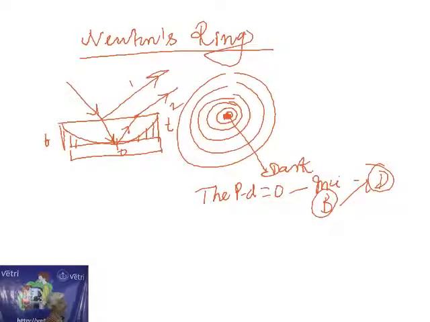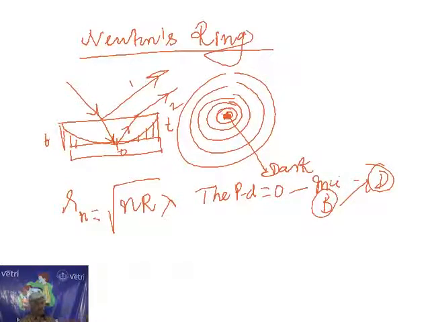Here also you have to find the radius of the nth dark ring. This is the first ring, this is the second ring, third ring. Like that, the radius of the nth dark ring can be calculated using the formula, where n is an integer, order 1, 2, 3, etc., lambda is the wavelength, and R is the radius of curvature of the plano convex lens. So this is the center, this is the diameter, this is the radius.